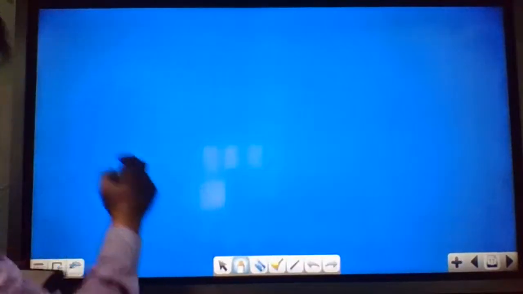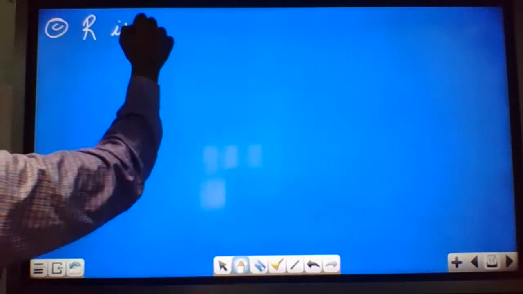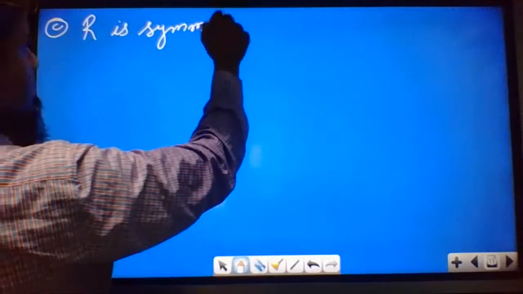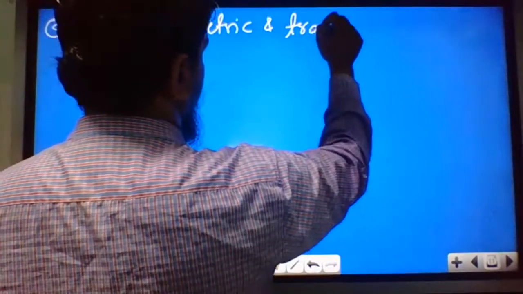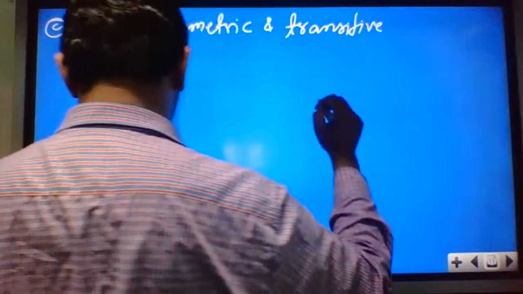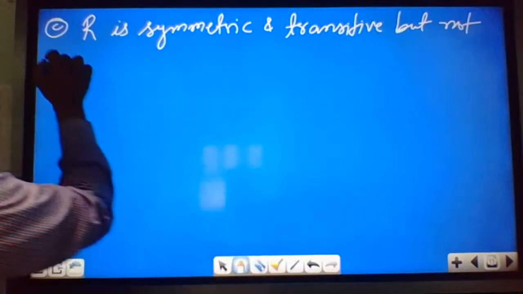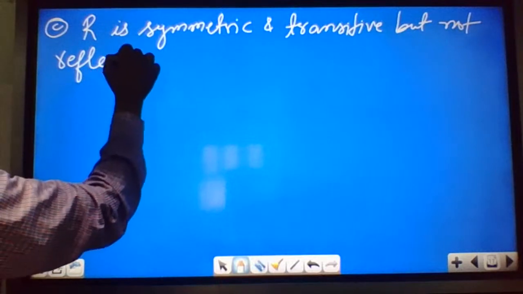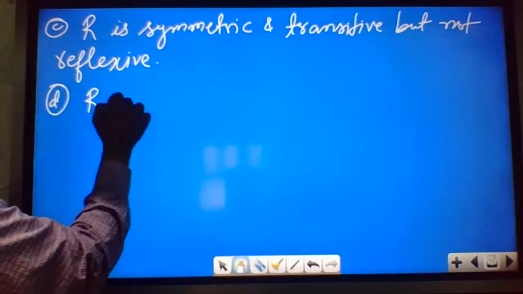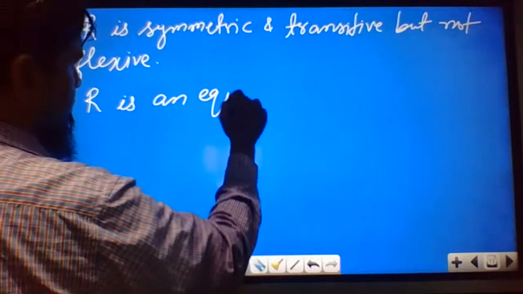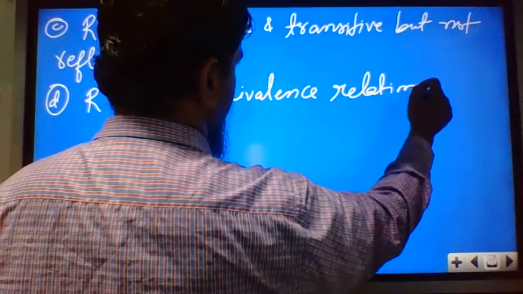Option C, R is symmetric and transitive but not reflexive. Option D, R is an equivalence relation.